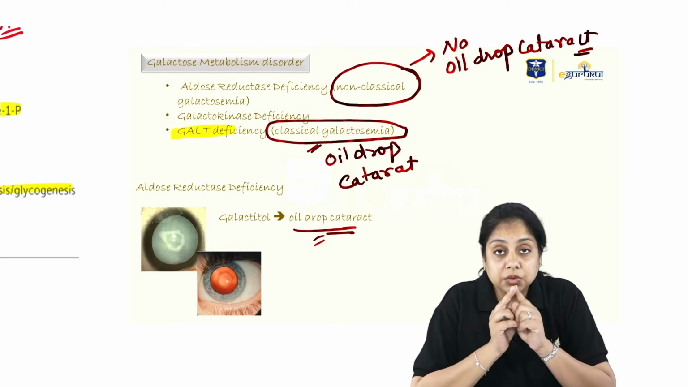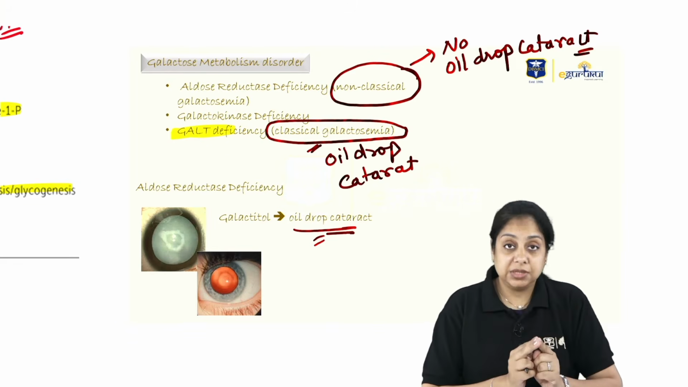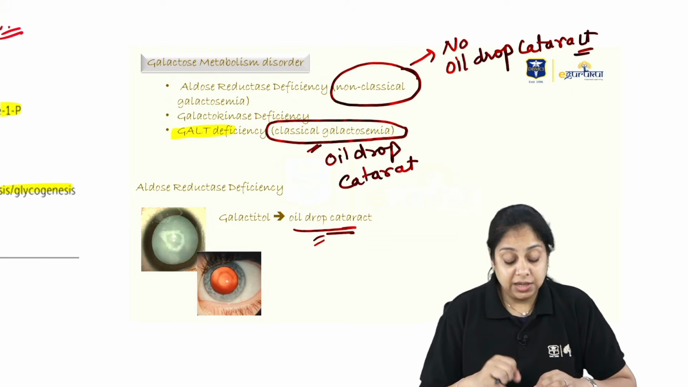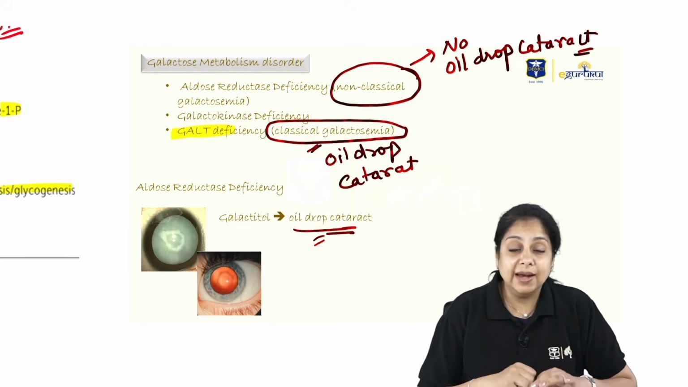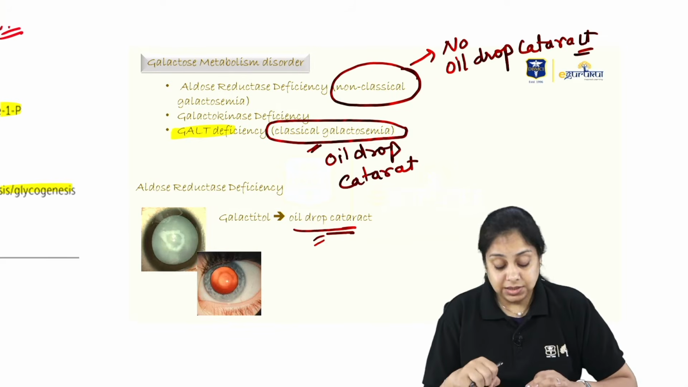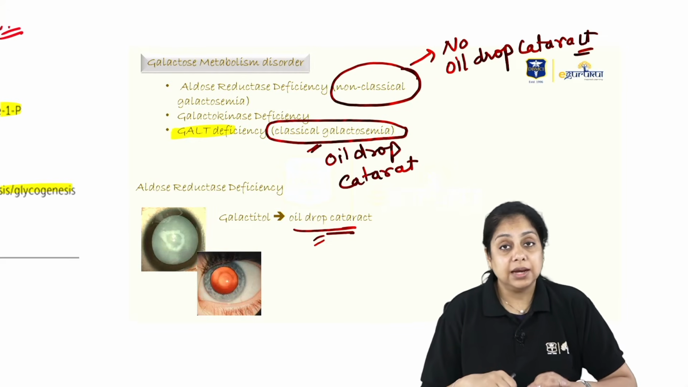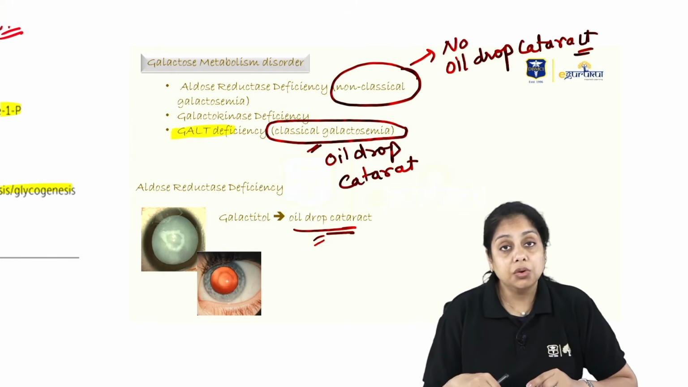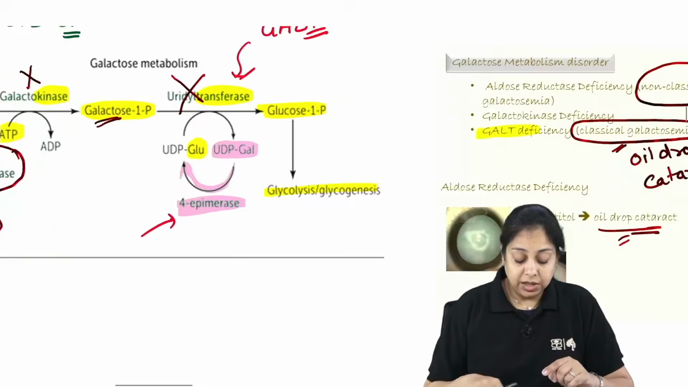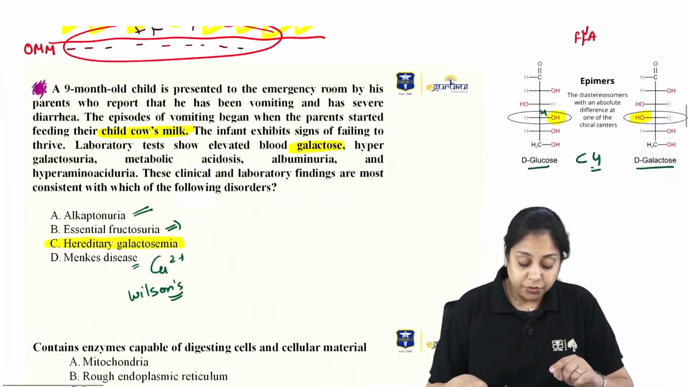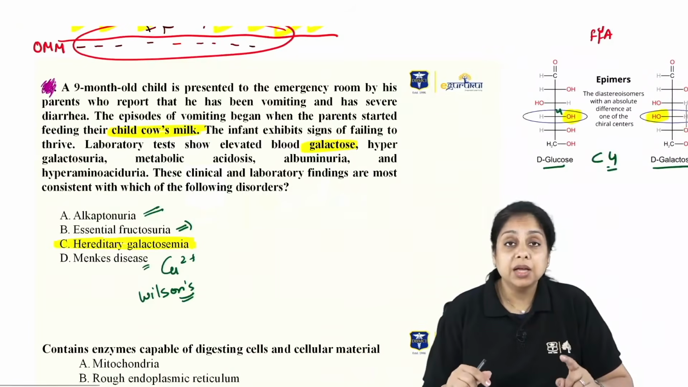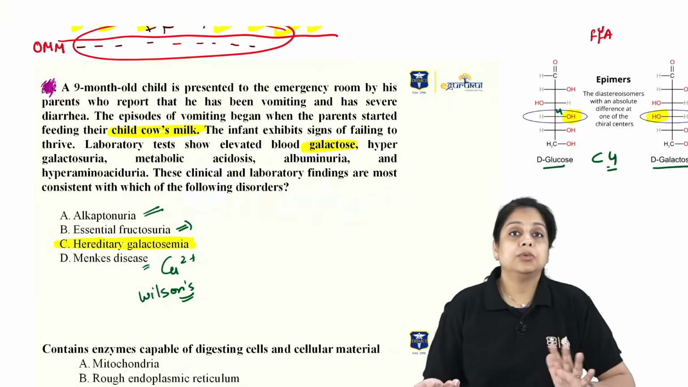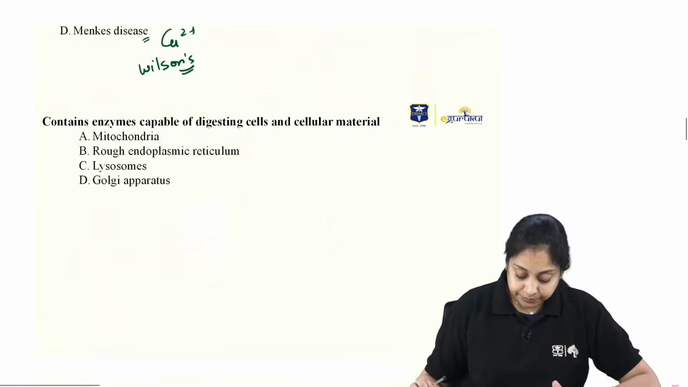So in the galactose deficiency disorders' clinical presentations, if they tell you specifically the oil drop cataract, then you should always pick the GALT enzyme, and the deficiency disease is called classical galactosemia, right? Aldose reductase deficiency gives rise to the non-classical galactosemia, right? So I guess I have pretty much covered 4 or 5 questions that may come from galactose metabolism. I don't think more than this any question is made from galactose metabolism, okay?